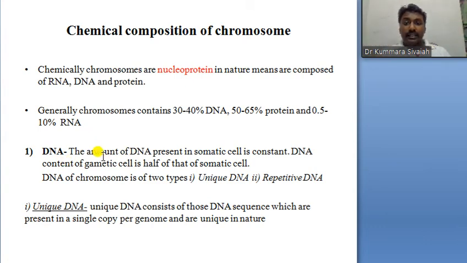The amount of DNA present in somatic cells is constant within one species. The DNA content of gametic cells is half that of the somatic cell. Chromosomal DNA is of two types, unique DNA and repetitive DNA. Unique DNA consists of DNA sequences present in a single copy per genome. That's why it is unique in nature.